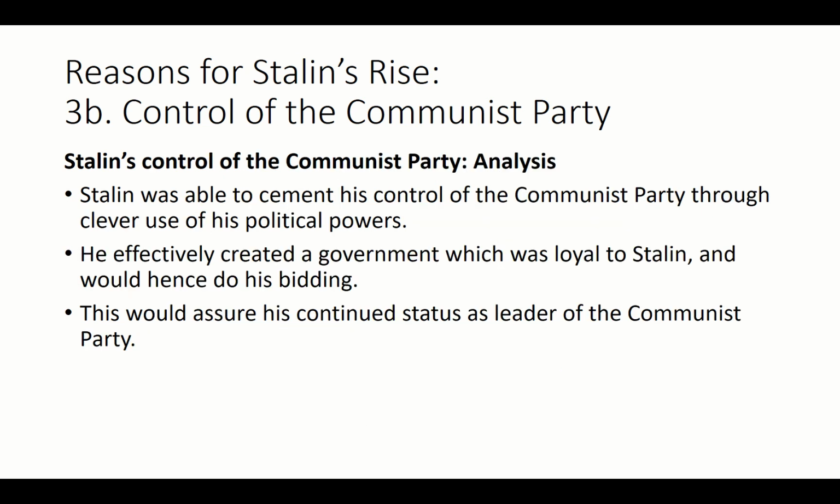So basically, how did he do this? Stalin cemented his control. That is to say, cement has this idea of becoming harder. When everything hardens, it becomes concrete, right? Now the Communist Party is firmly in Stalin's grip, and it is loyal to Stalin. And if everybody in influence is loyal to me, naturally I am going to continue to be the leader of the Communist Party, and therefore I will maintain control of the Soviet Union.